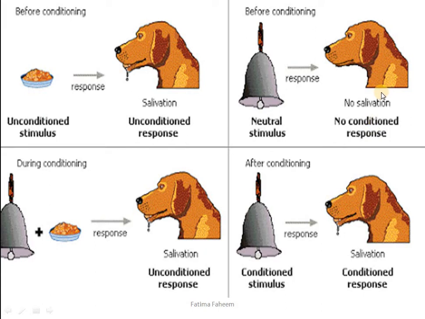Now what we did is that during conditioning, we combined these two stimuli together, that we rang the bell and served the dog with the food. Now over the period of time, the dog learned that he will be given the food or he will be served the food only after the bell rings. So now the stimulus of the ringing of the bell, which was ineffective before, produces a response after conditioning, as you can see in the diagram here, that even if you do not serve the food to the dog, only ringing the bell, which was actually an ineffective stimulus before conditioning, is producing a response here.